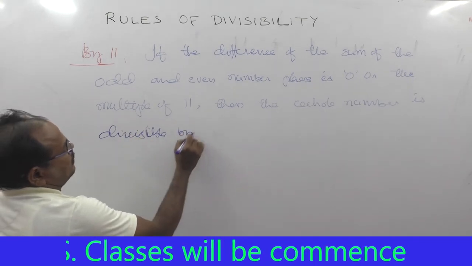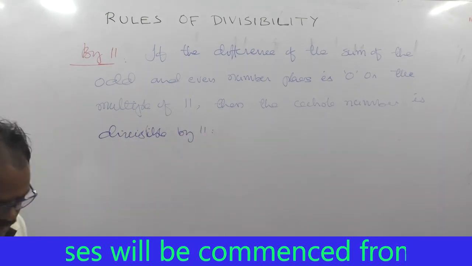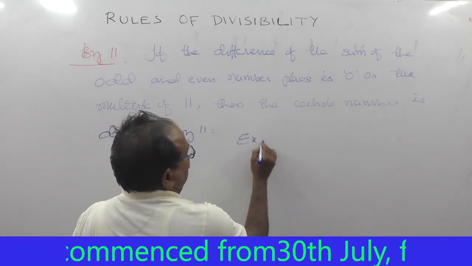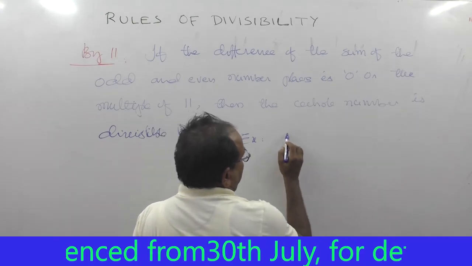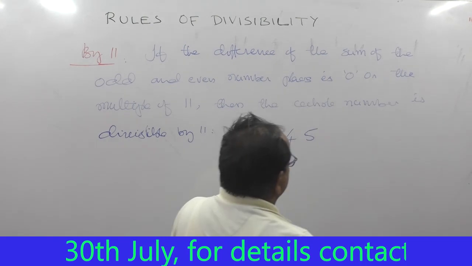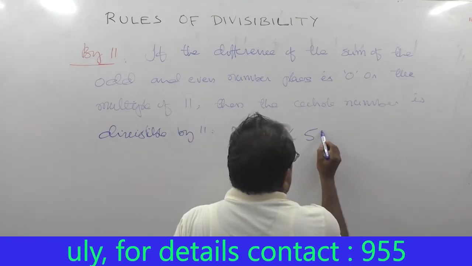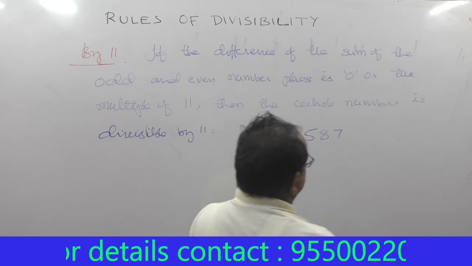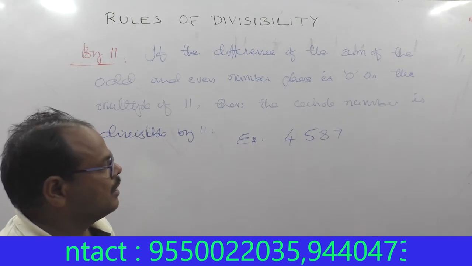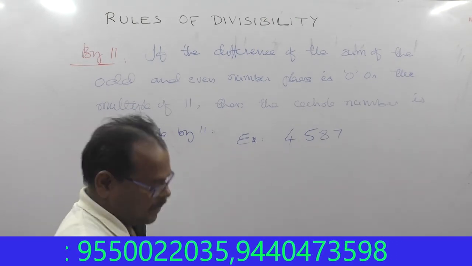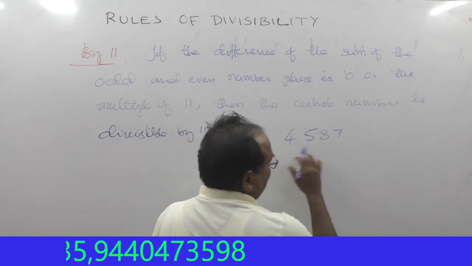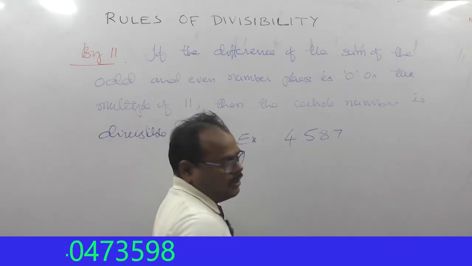Example: suppose the digits 4, 5, 8, 7. What is the sum of the digits in the even places?